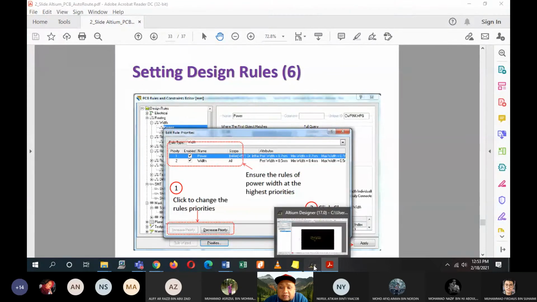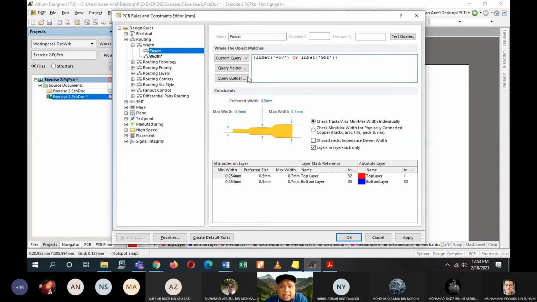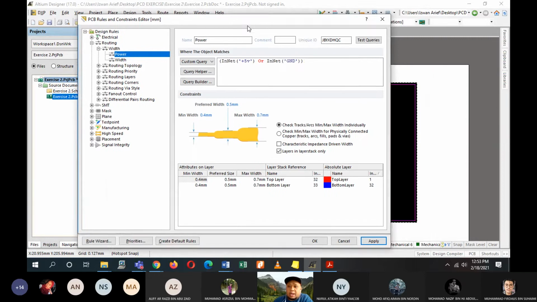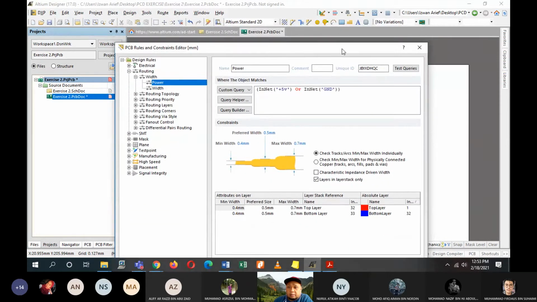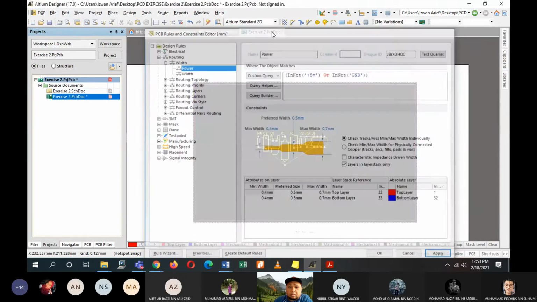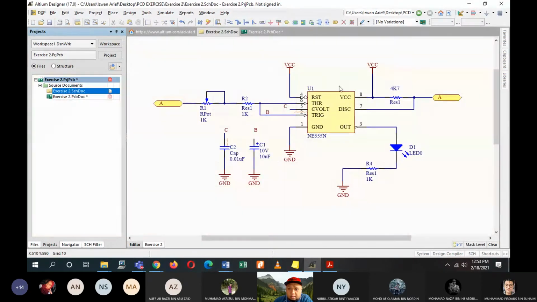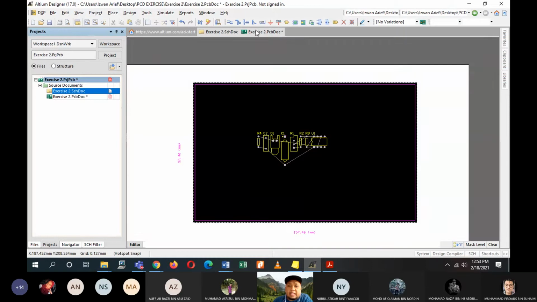Alright, so that is for the power and width. Once you are done with that, click on apply. So you are accepting the changes that you have made. Okay, one thing that we have to check, I will be having problems later on in my design because of what I have done just now.